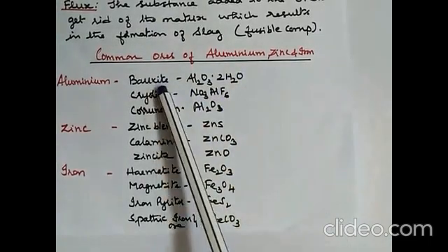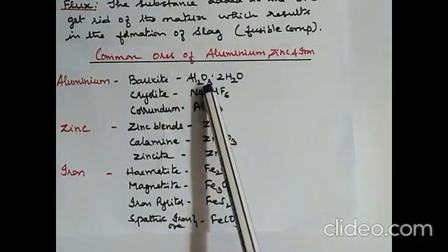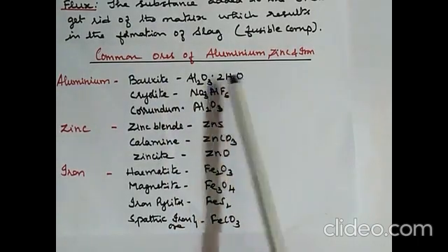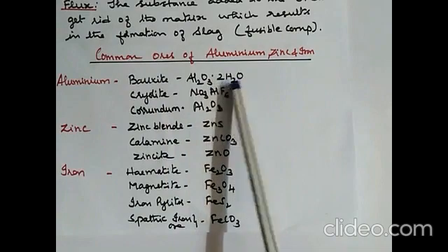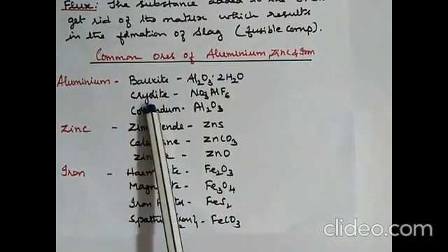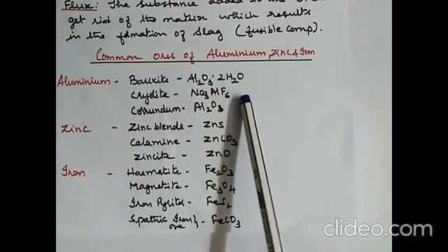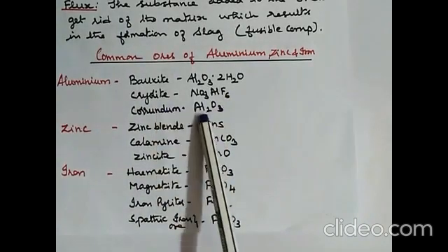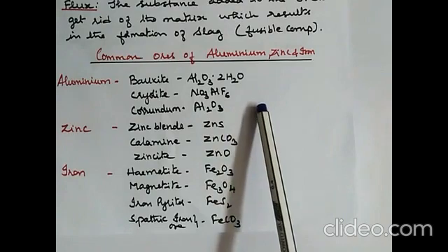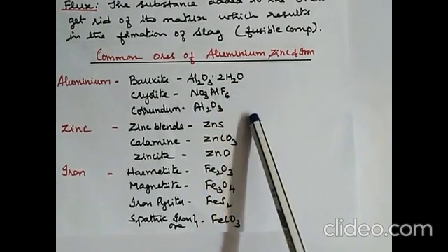Bauxite: Al2O3.2H2O, aluminium oxide dihydrate. Cryolite: Na3AlF6, sodium aluminium fluoride. Corundum: Al2O3, aluminium oxide. These are the three ores of aluminium.